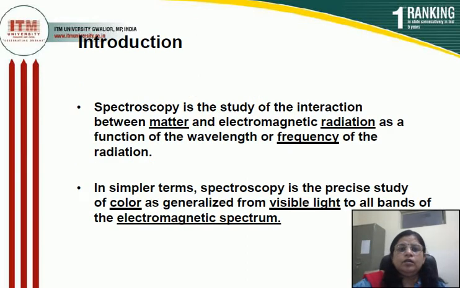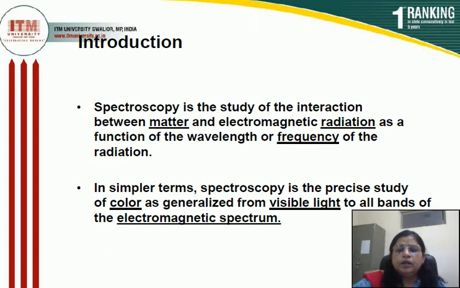So first of all, I explain the term spectroscopy. Dear students, spectroscopy is the study of interaction of matter with electromagnetic radiation. Electromagnetic radiation means solar radiation. Matter means a substance which occupies a position in space. Matter is divided into three categories: solid, liquid and gas.